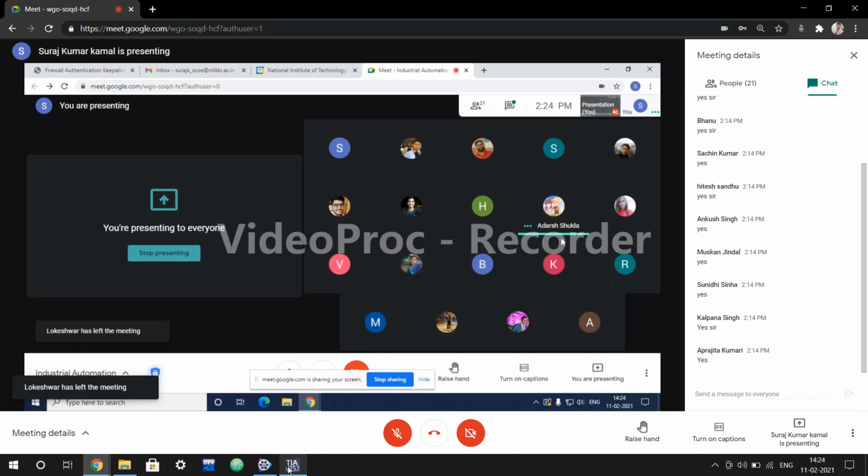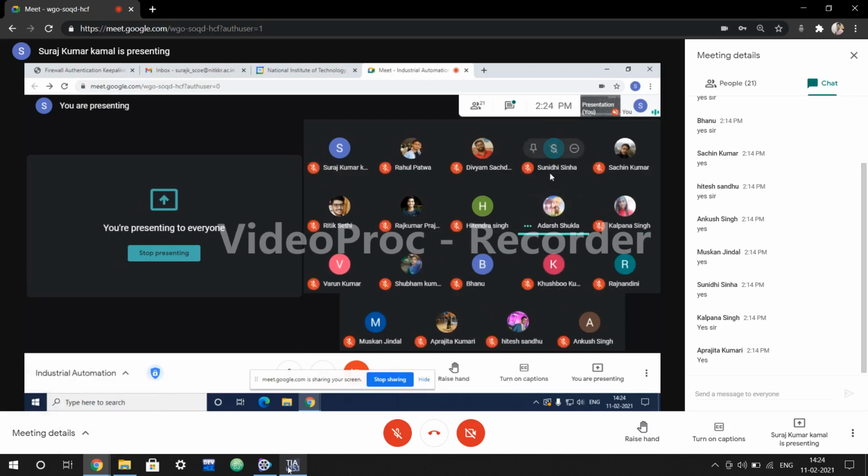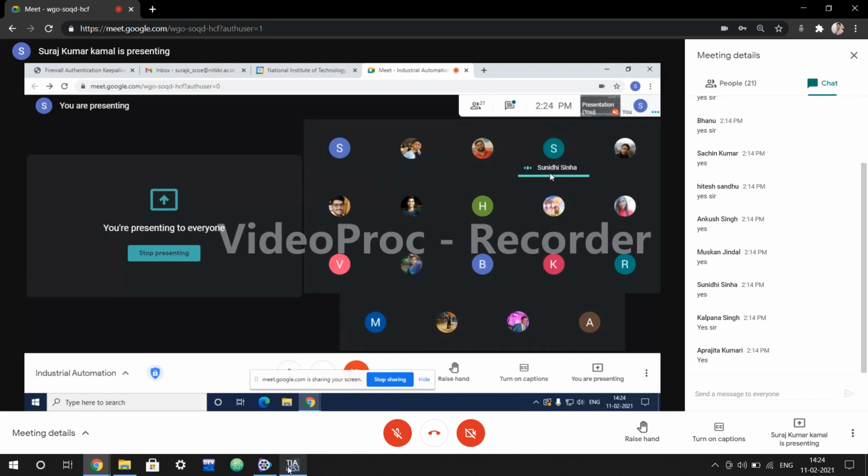Lokeshwar has left. Okay. Who is this? Sunidhi. Yes, sir. TIA Portal. Why? Sir, it gives access to all types of automation services. Like what? Like all the operations involved. Operations are with the software itself.